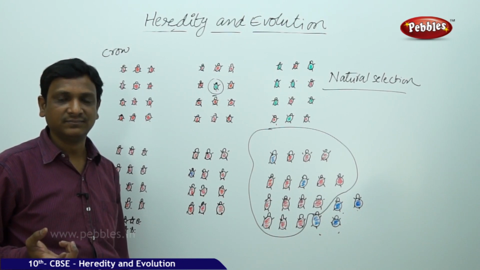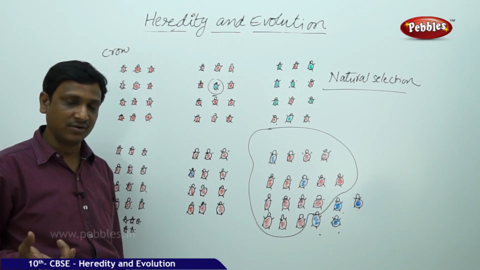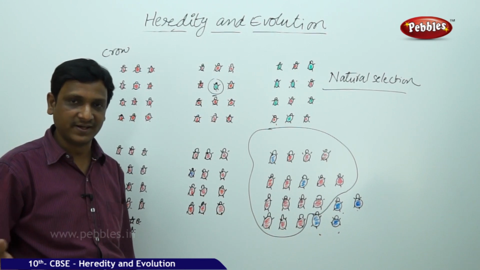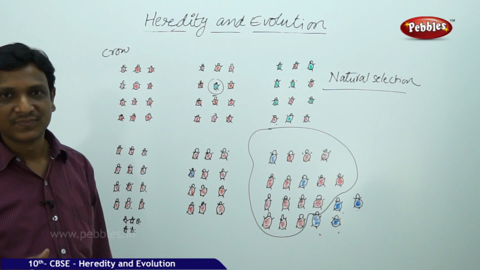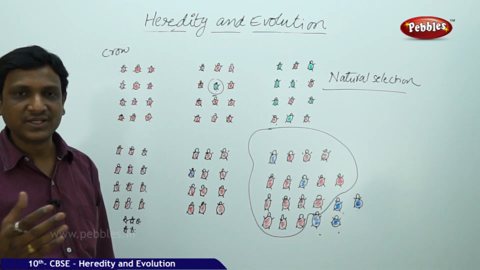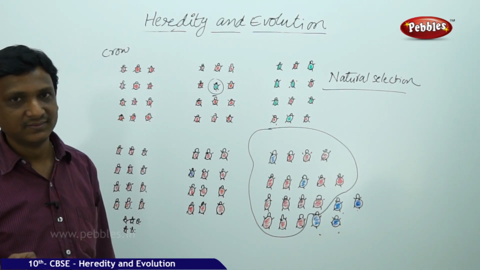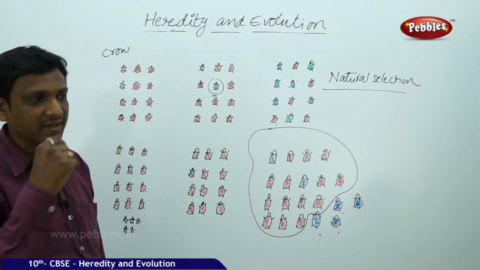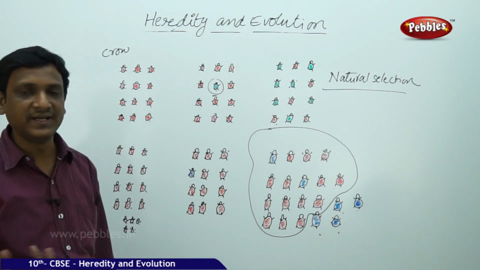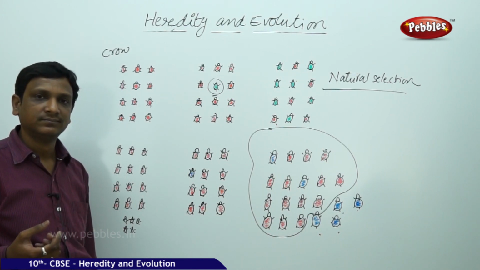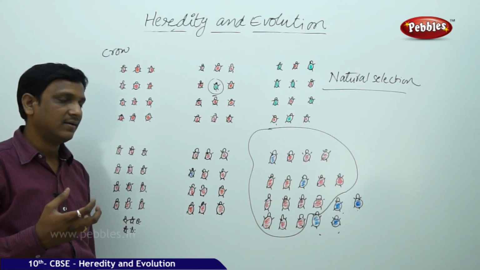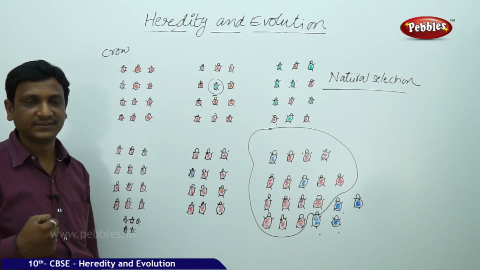Unless the DNA is changed, the genes are not changed, and the change is not reflected in the next generations. This was tested. So inheritance means there must be a change in the genetic material. The genes must be changed regarding that character, then only it is possible. Otherwise it is not possible. So to test that, several scientists conducted experiments.